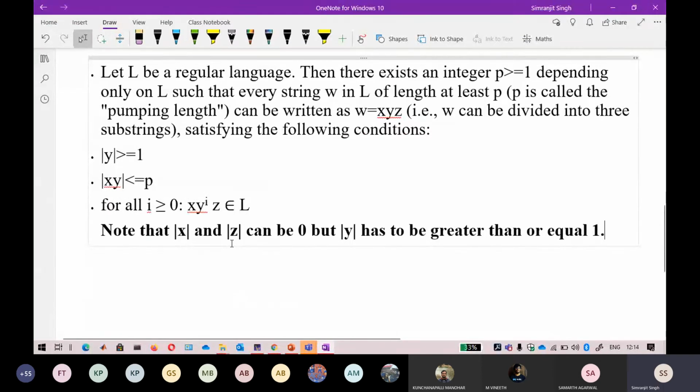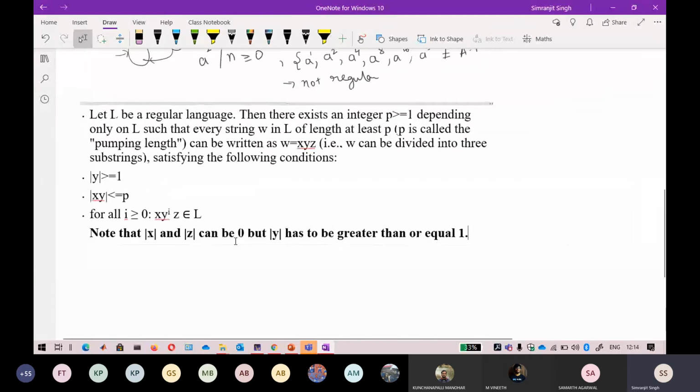Now I know that some languages are not regular.